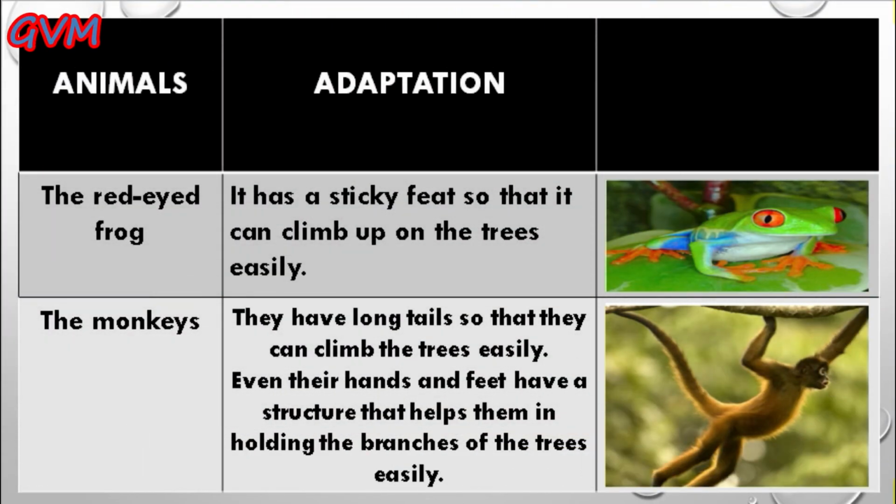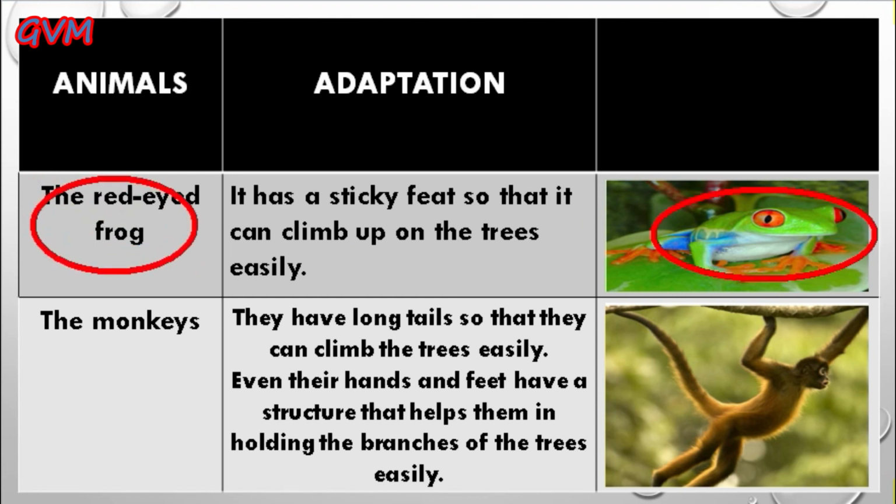Now students, here are some animals of the tropical rainforest that adapted themselves in order to catch prey and save themselves from their predators. The first one is the red-eye frog. Students, this red-eye frog has sticky feet so that it can climb up on the trees easily.